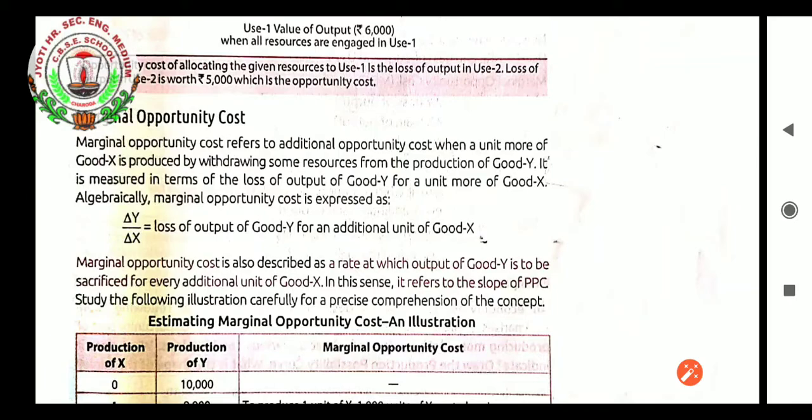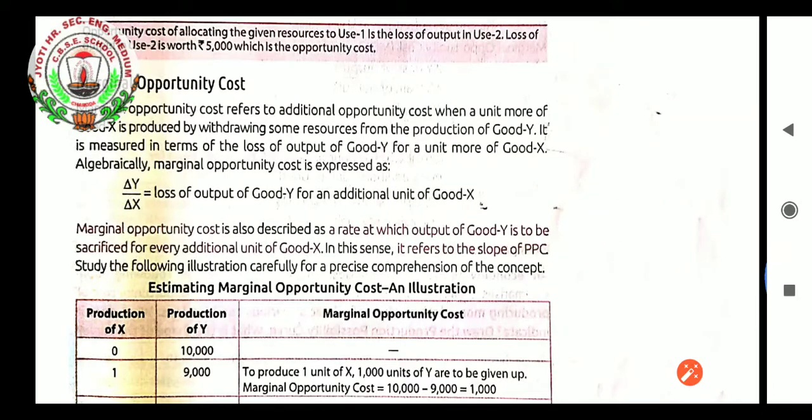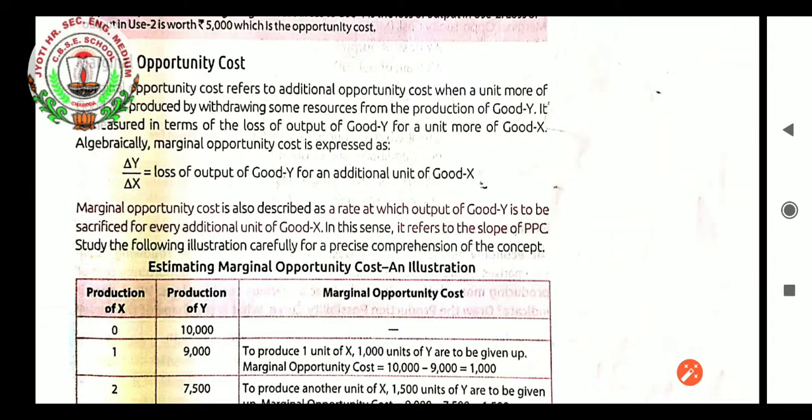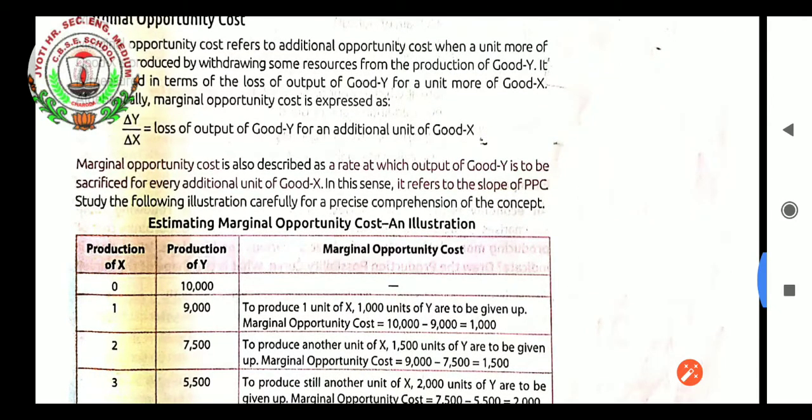Algebraically, marginal opportunity cost is expressed as change in Y upon change in X, equal to the loss of output of good Y for an additional unit of good X. Marginal opportunity cost is also described as the rate at which output of good Y is to be sacrificed for every additional unit of good X. In this sense, it refers to the slope of the PPC. Study the following illustration carefully for a precise comprehension of the concept.